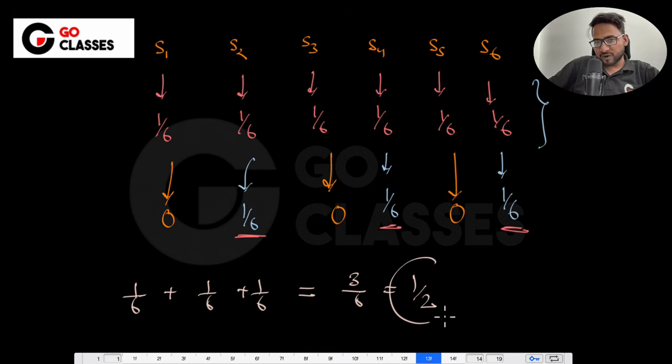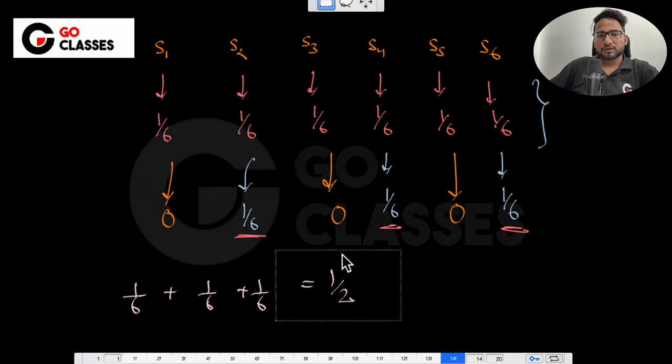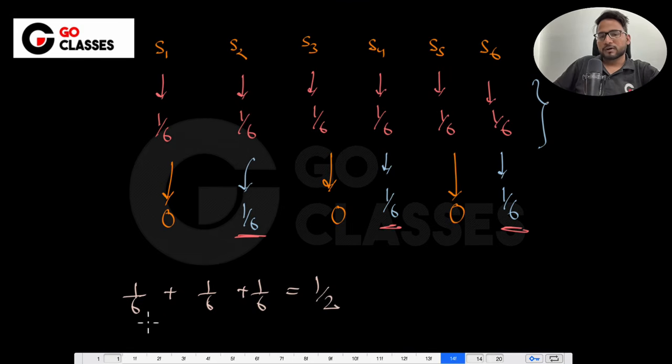See, if it is 1 by 2 on the right hand side, let me just remove this 3 by 6, just to give you a better visualization. So this is actually 1 by 2, right? Now I want the summation to be 1. Can't I divide by 1 by 2 on both sides such that the summation is 1?